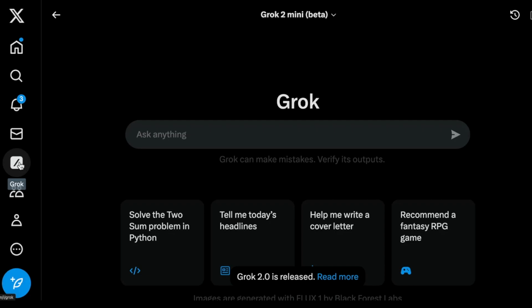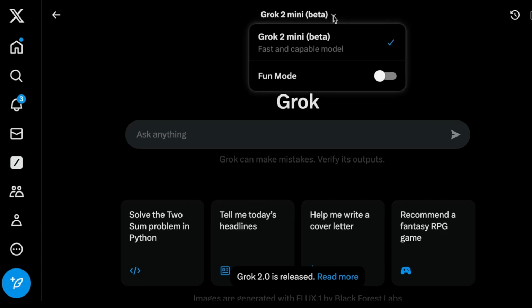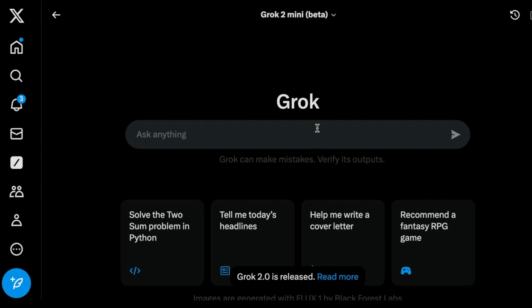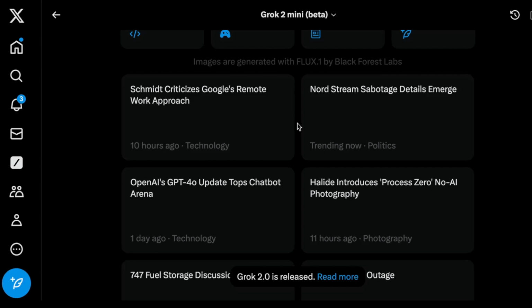You need to be subscribed to those in order for you to get access to this. And here I have Grok-2 Mini Beta. So I have fun mode available, but I won't select fun mode. I'll just keep it here because I want to see all the professional answers as opposed to all the fun answers. I'll show you other features that they have here.